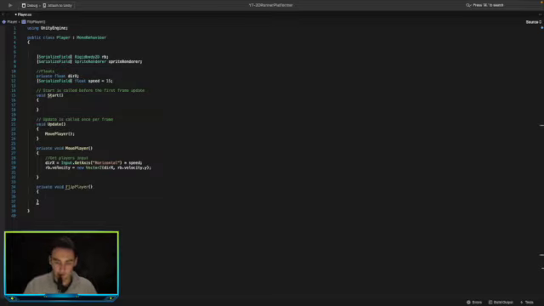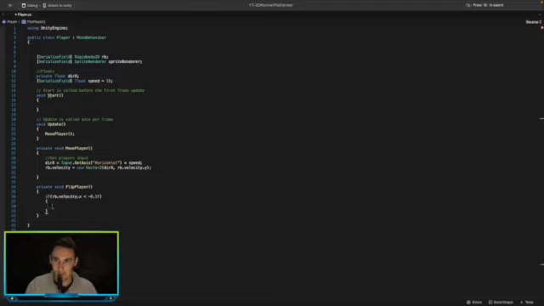In here we just want to go: if the velocity of the rigid body, so rigidbody dot velocity, the x velocity of the rigid body is less than minus 0.1, then we want to go spriteRenderer dot flipX, not speed, spriteRenderer.